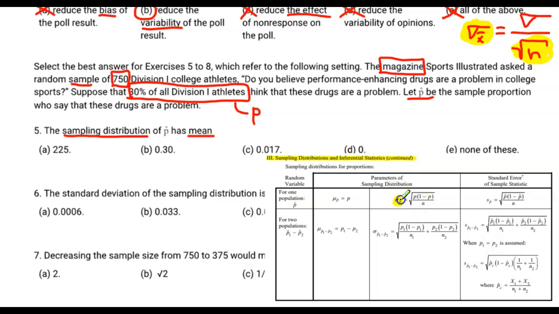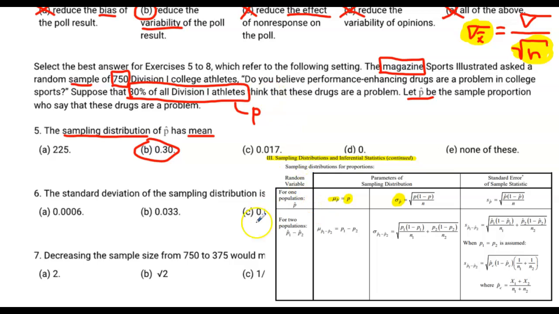This is talking about the sampling distribution's standard deviation and the sampling distribution's mean. And you can see here that the mean of the sampling distribution of the sample proportions is equal to p, which is the population proportion. So if I know p, the population proportion, that should be equal to the mean of the sampling distribution of p hat. Okay, well, we know that value. That's 30%, otherwise known as 0.30. There we go. Not a problem.